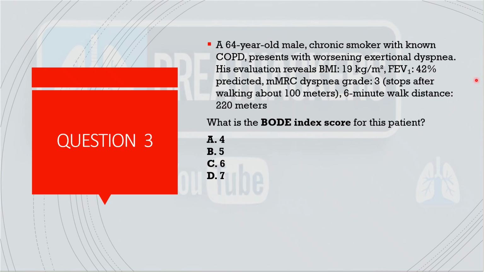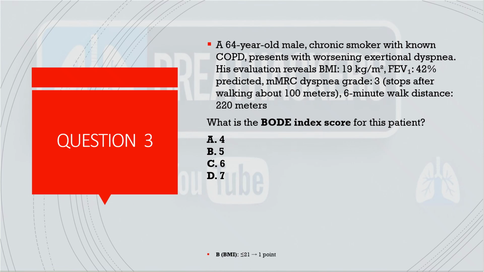Coming to the next question, the third question: a 64-year-old male chronic smoker, known case of COPD, worsening exertional dyspnea, BMI 19, FEV1 42% of the predicted, mMRC grade 3, and 6-minute walk distance 220 meters. They wanted you to calculate the BODE index score.